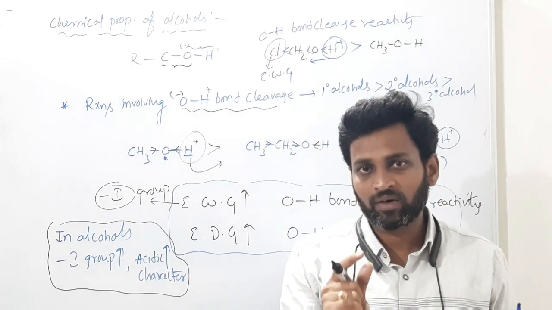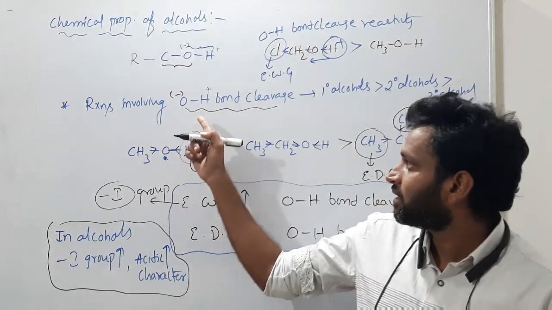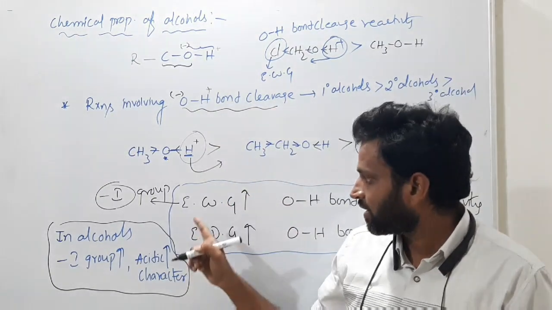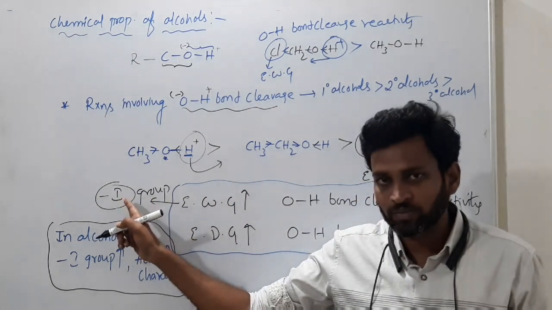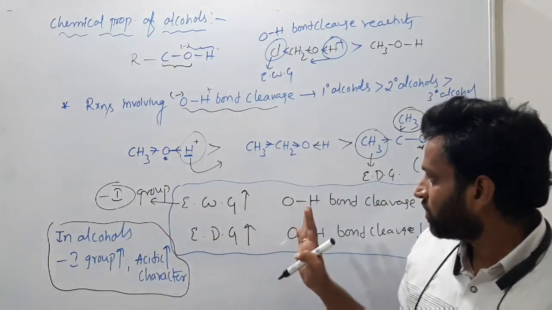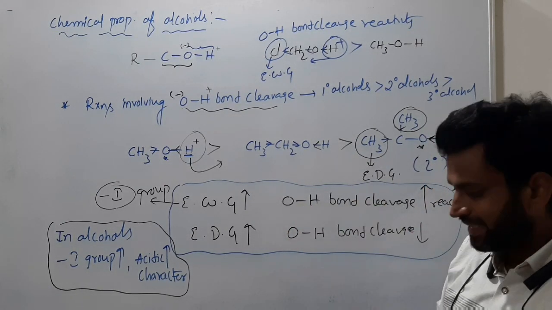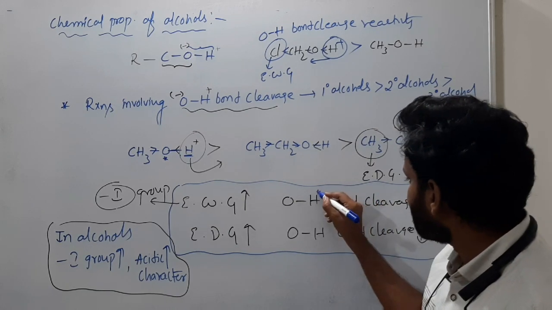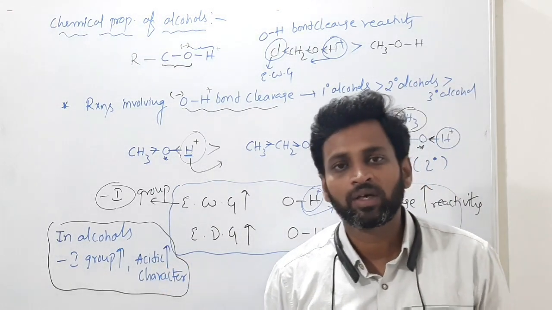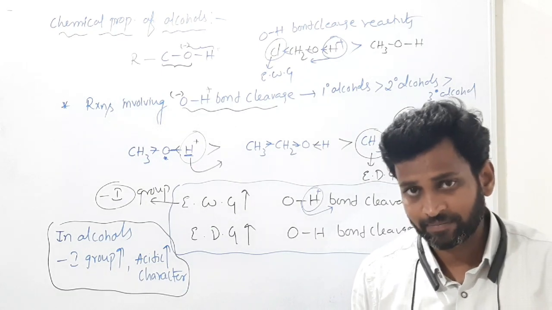So finally, as electron donating groups increase, acidic character decreases. That means reactivity towards OH bond cleavage decreases. If electron withdrawing groups, meaning minus I groups, everybody has an idea, no? If electron withdrawing groups are more, then the OH bond can easily cleave. That means H plus can easily come out, and H plus coming out easily means acidic character is more. Thank you very much. We will continue these chemical properties in our next class. Okay, thank you.